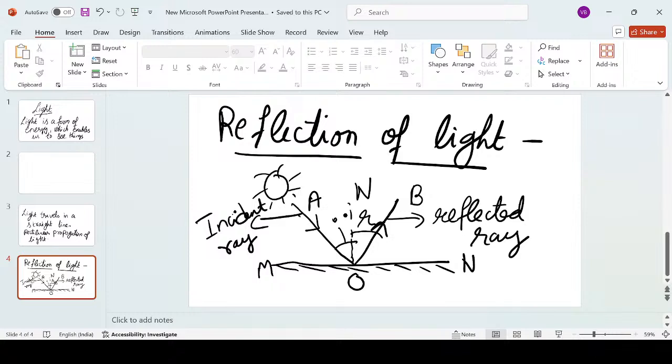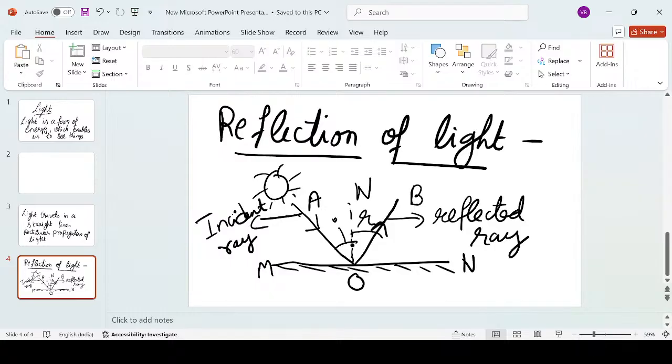We don't call it a ray. Children generally commit this mistake, calling them incident ray, reflected ray, and the normal ray. No, children, this is not a ray. It's a perpendicular dropped or drawn from the point of incidence. And since we are constructing it, it should be drawn with a dotted line because it is not actually present. Just for our ease of understanding the angle of incidence and angle of reflection, we are constructing it.